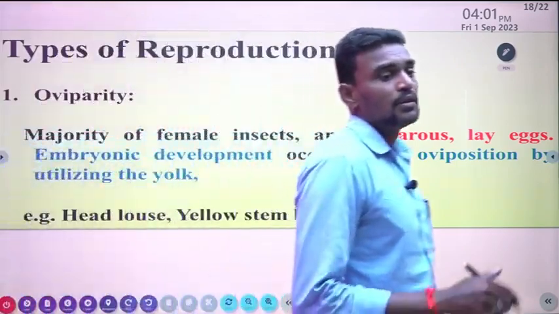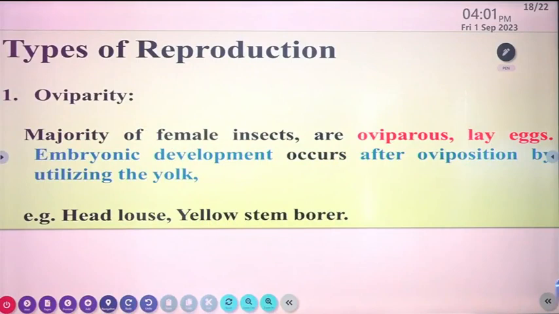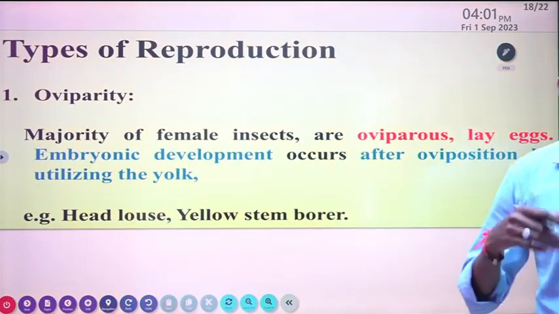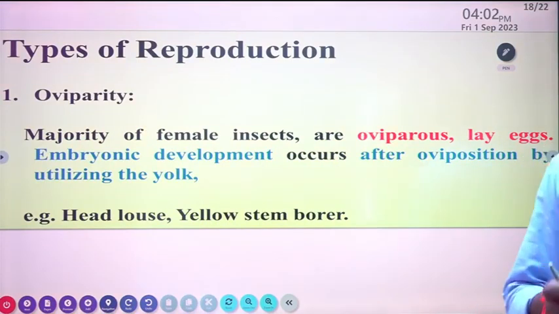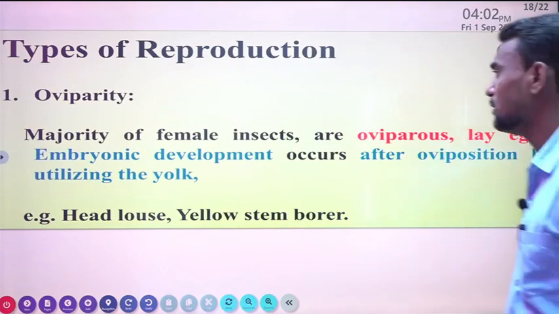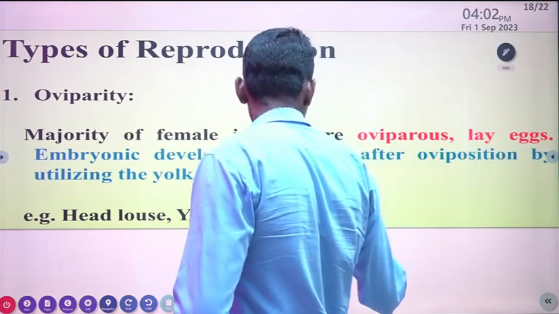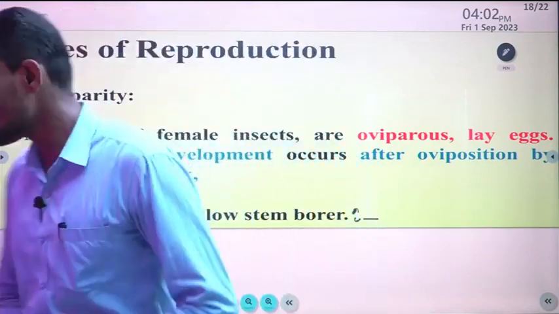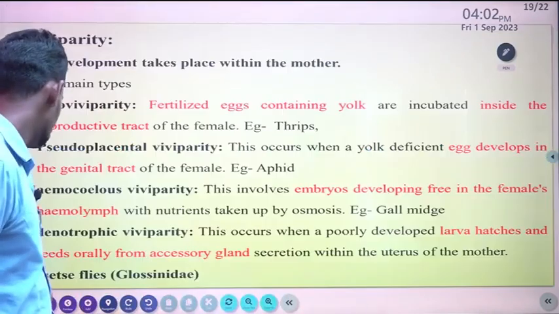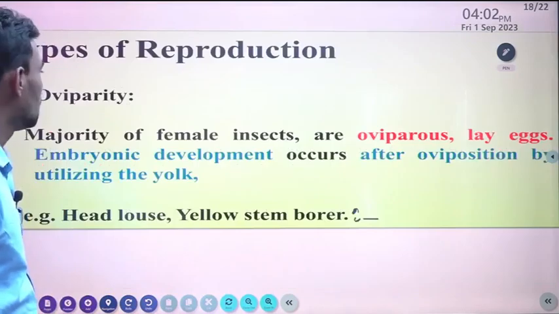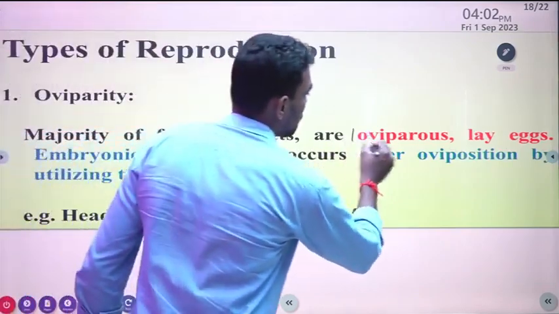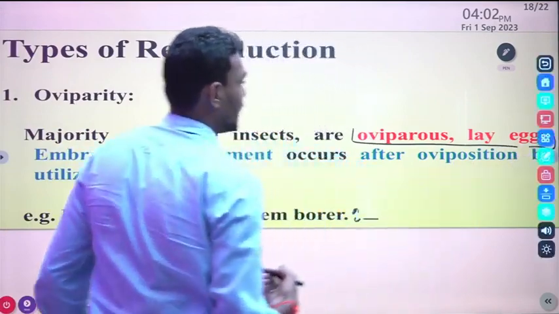So oviparous means the type of reproduction where laying of eggs takes place. It is common in all the Lepidoptera, and in yellow stem borers too. So simply remember that oviparous means they only lay eggs.